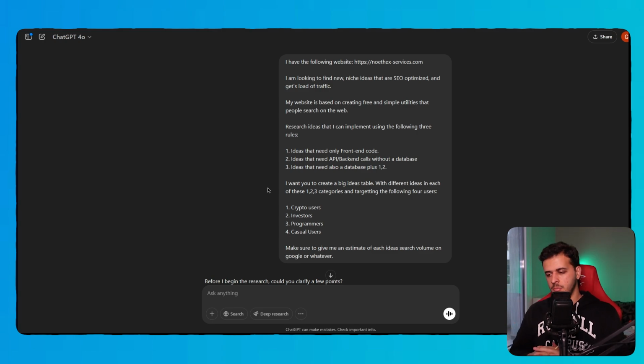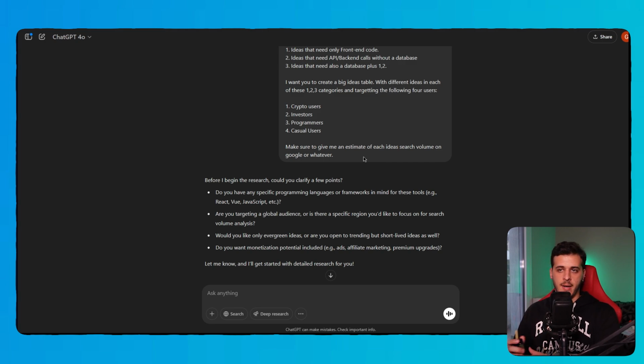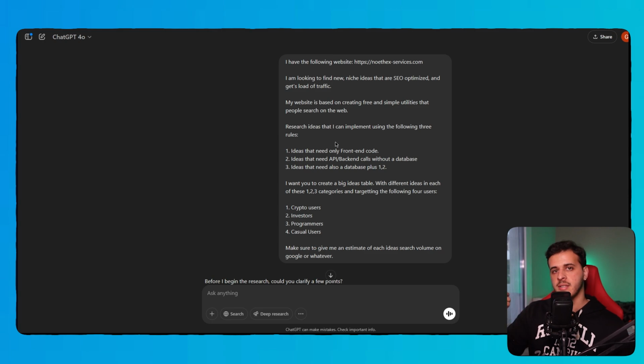So I create a question here for deep research to give us new ideas to implement in each of these 3 development categories, like front-end only, with backend, and with database, separate categories, and for separate user personas, okay? And we also want an estimate of the volume of each idea, and we want a table. So we ask this very specific question, we give a lot of context to the LLM to do the search, and I wouldn't say that it's actually an LLM, we should call it an AI agent from now on, because most of this is agentic work under the hood.